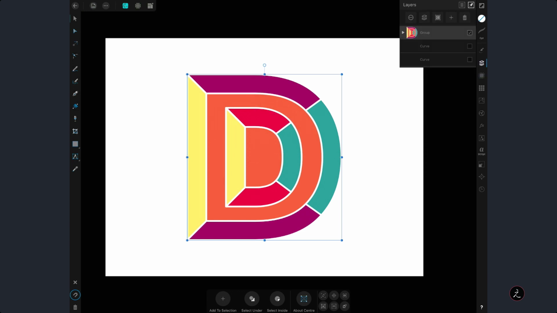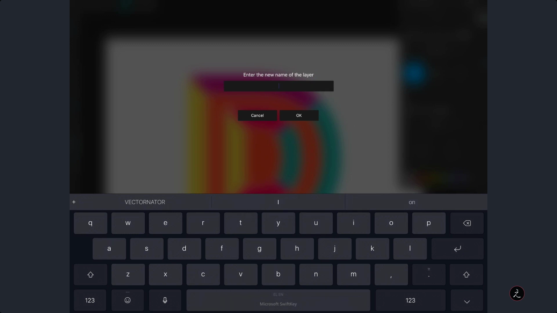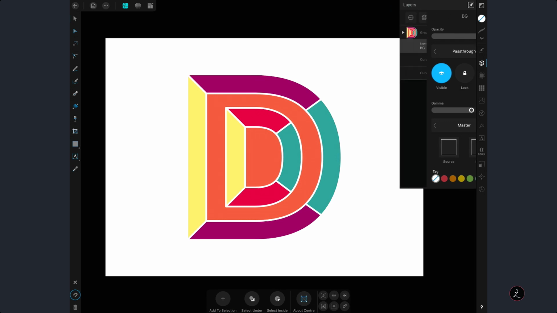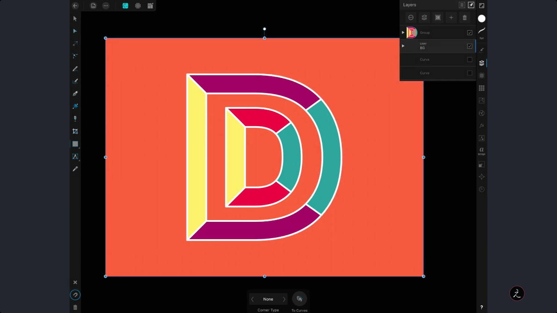And you can see this inside the Layer Studio. So then I'm going to tap on the plus icon to create a new vector layer. I'm going to tap and drag this, bring it under the letter D group. Let's rename this layer 1 to BG for background, for example. And for that, I'm going to tap on the rectangle tool and just going to tap and drag to create one rectangle. There we go.